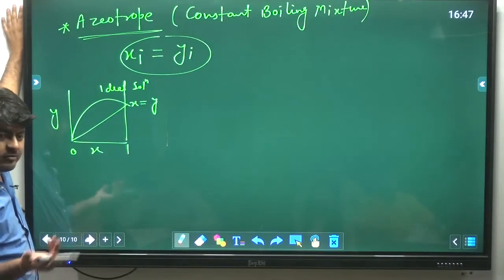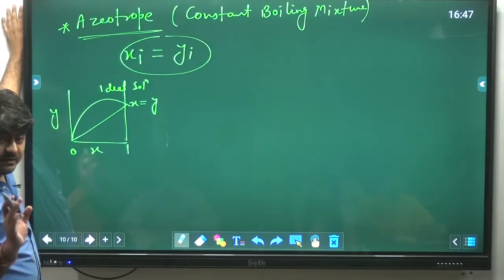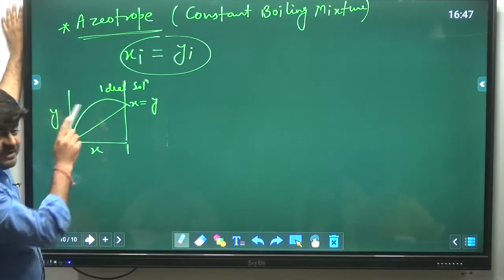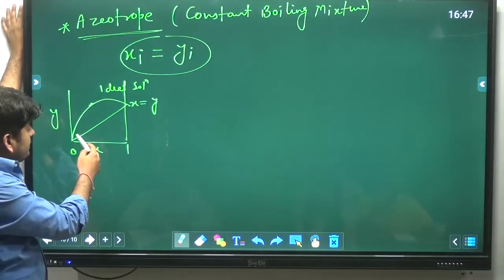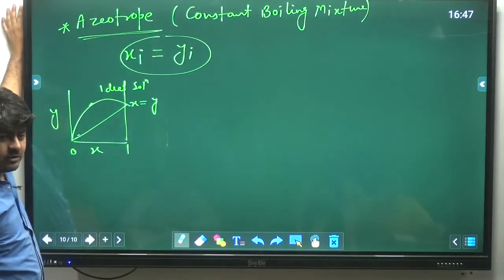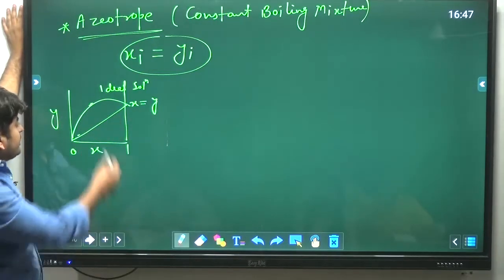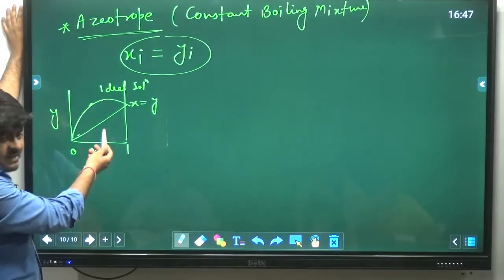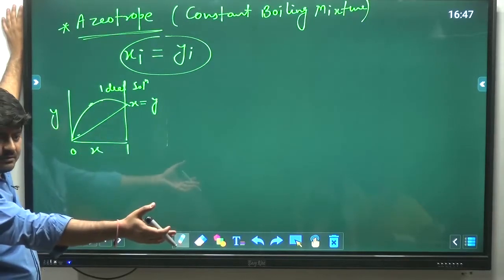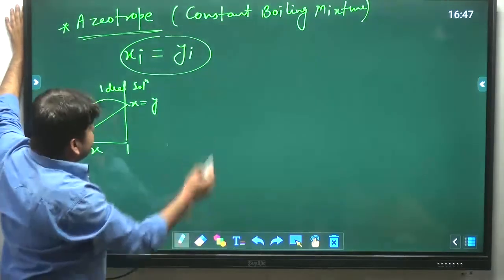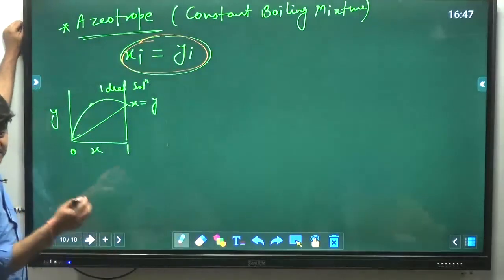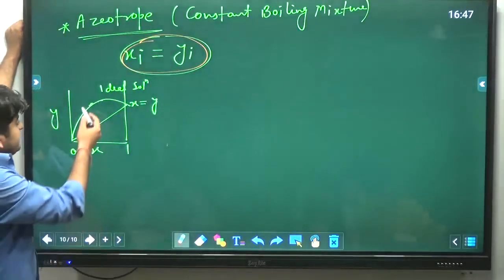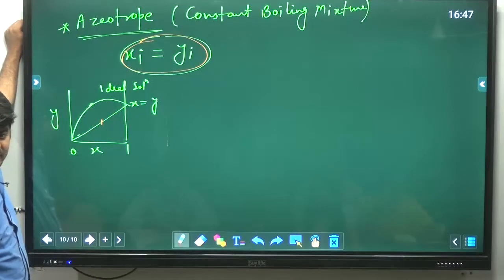It means Xa should be equal to Ya. It means there must be a point where this equilibrium curve is passing through the X equal to Y line. Because here you can see Y cannot be same as X at any location. And if I am saying that for azeotropes X and Y will be same, it means there will be some point where this curve will pass through the X equal to Y line. Only then X and Y can be same.